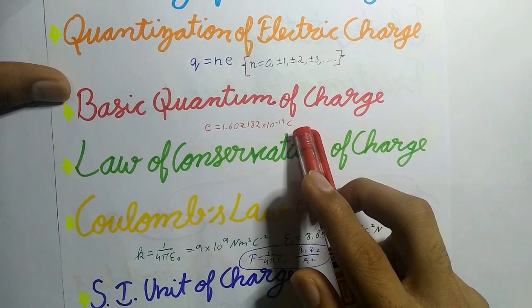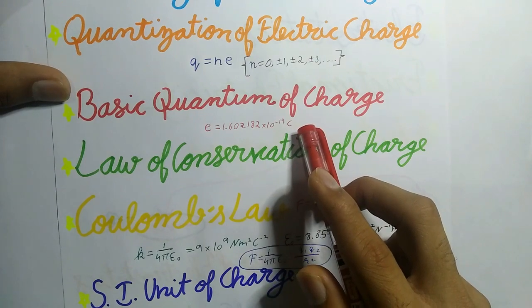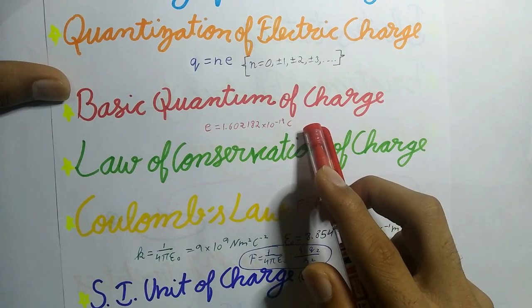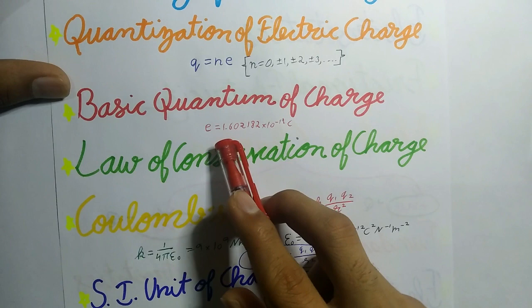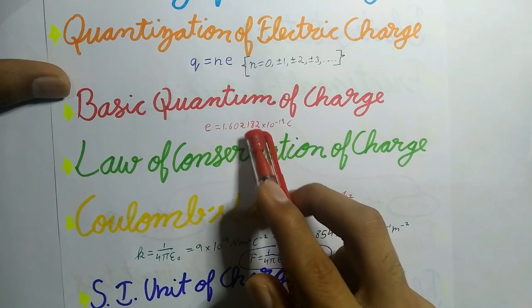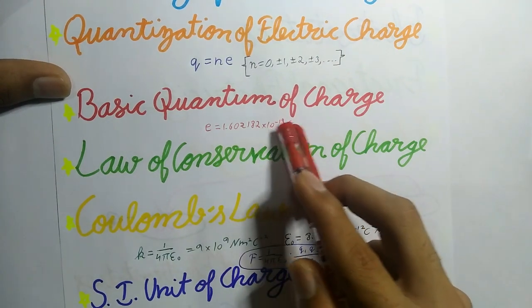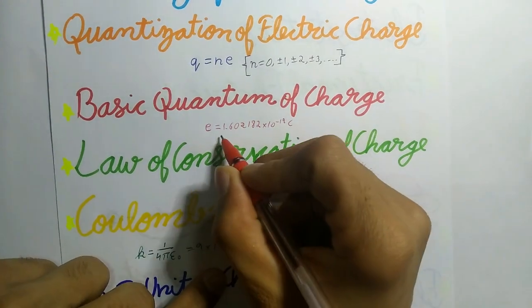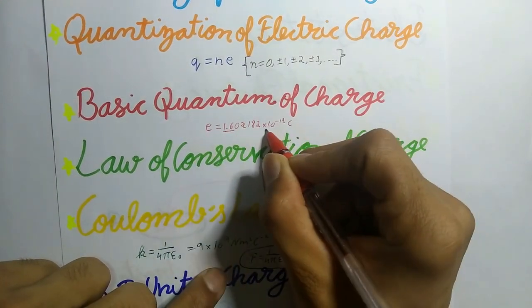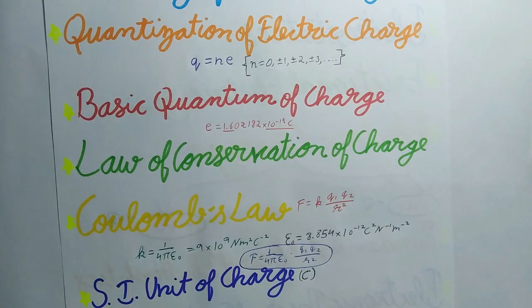The smallest amount of charge, or the basic quantum of charge, is the charge on an electron or proton. Its exact magnitude is 1.602182 × 10^-19 coulomb. You should remember only 1.6 × 10^-19 coulomb.